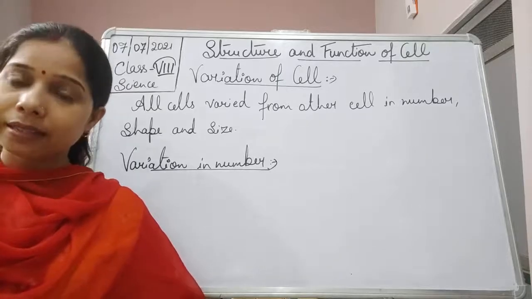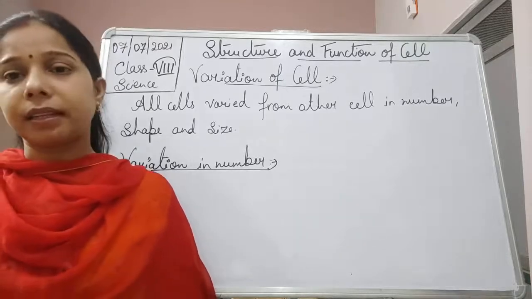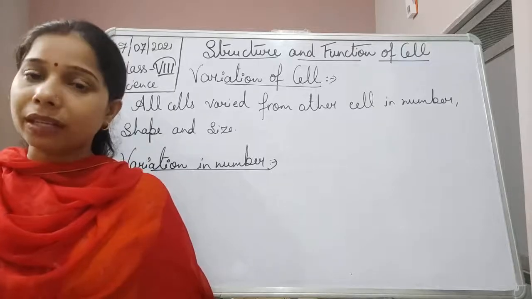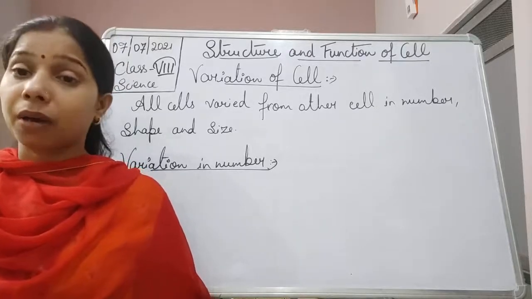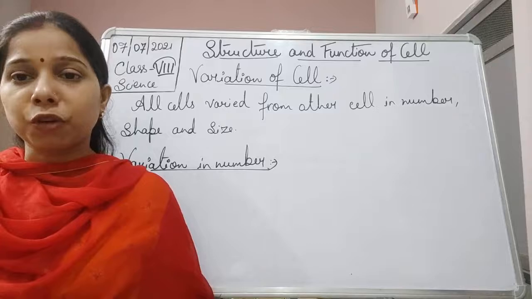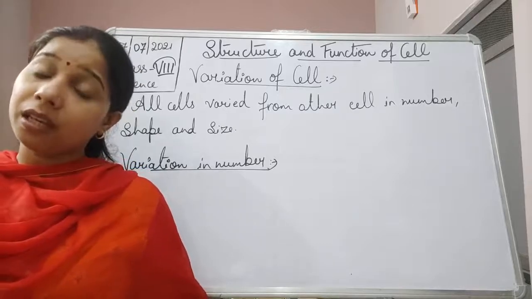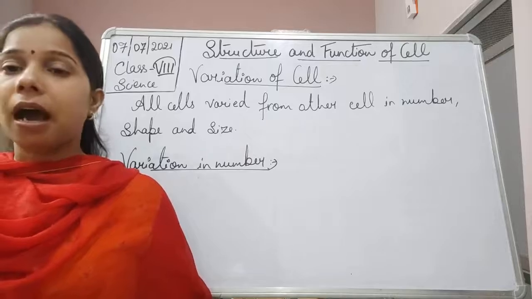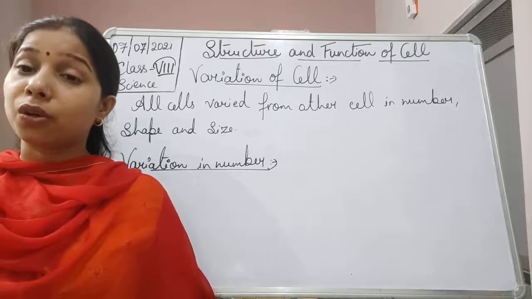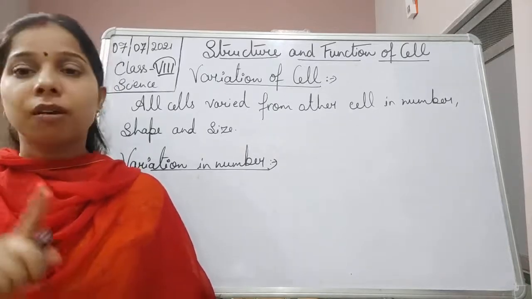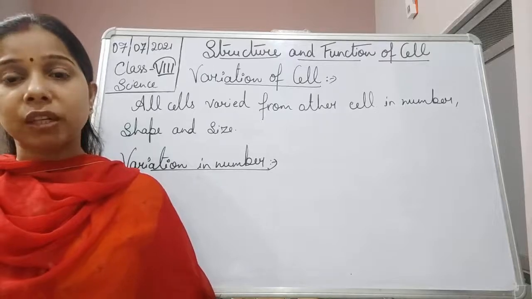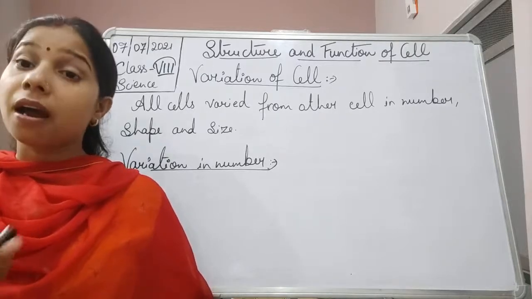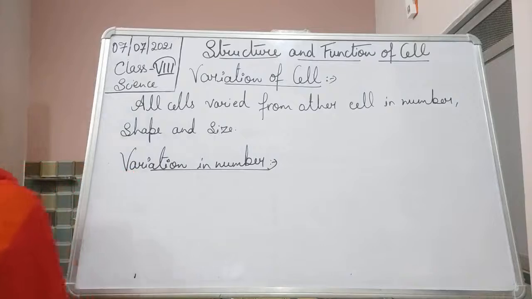There are organisms whose body is made up of only one cell. But in the case of a human body or a plant body, we are made up of a number of cells, and that is why we can say that organisms differ from each other on the basis of the number of cells they are made up of.